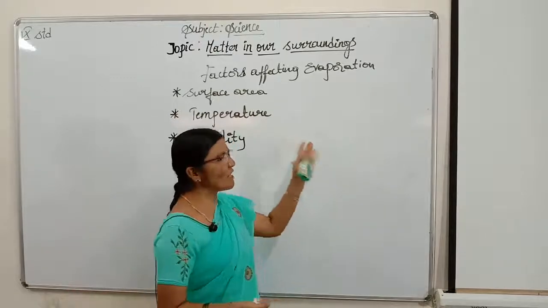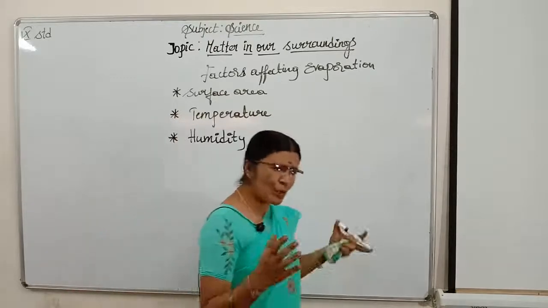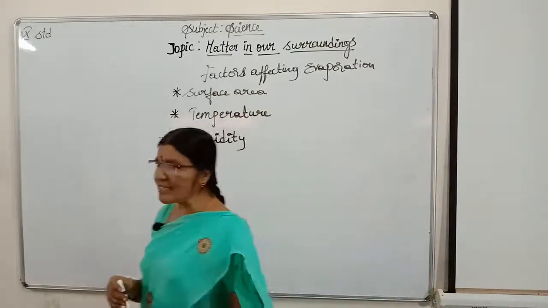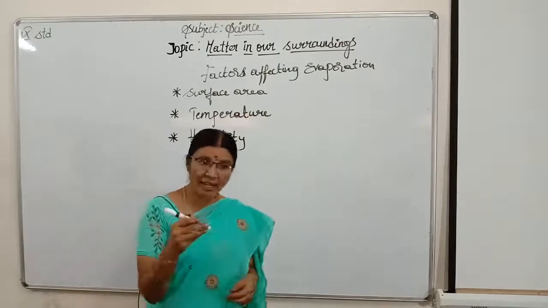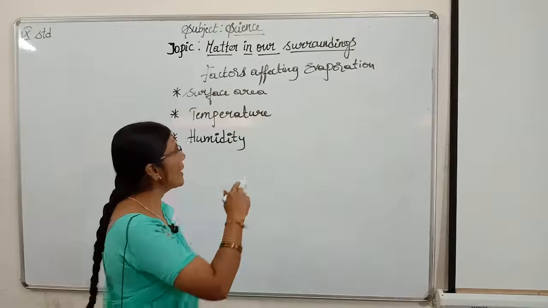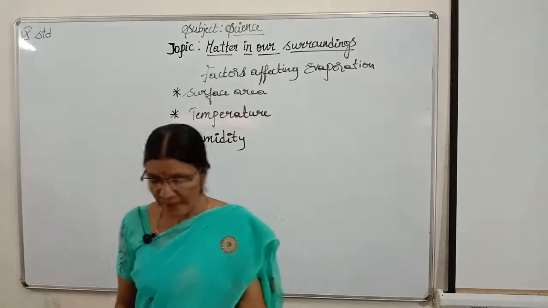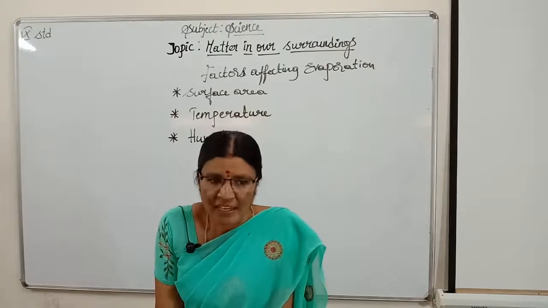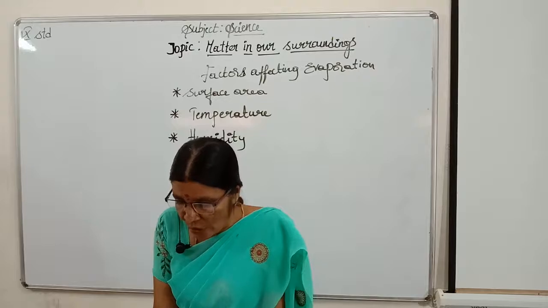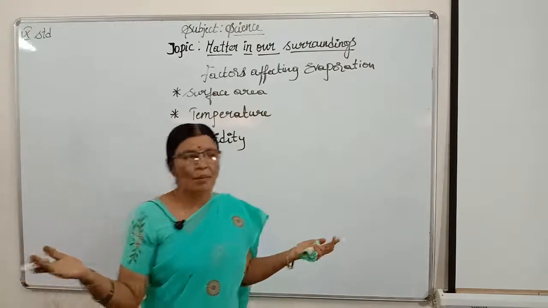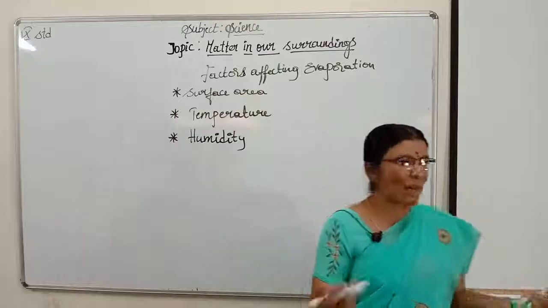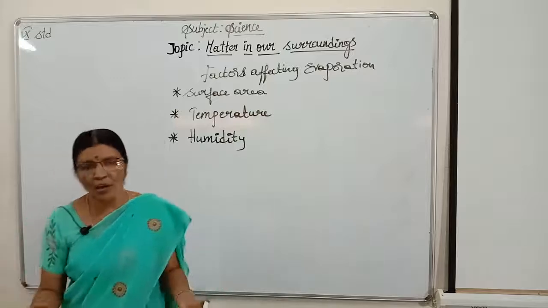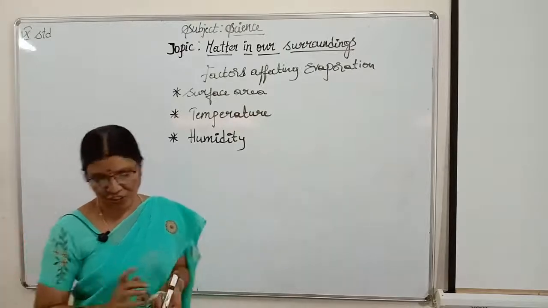The rate of evaporation is inversely proportional, isn't it? As humidity is more, rate of evaporation is less. When humidity is less, means water content in the atmosphere is less, rate of evaporation is more, children. Means when it is dry, then we can have evaporation more, children. Too much humidity, less is evaporation. When humidity is more, water particles are present in the atmosphere more, then we have less evaporation.